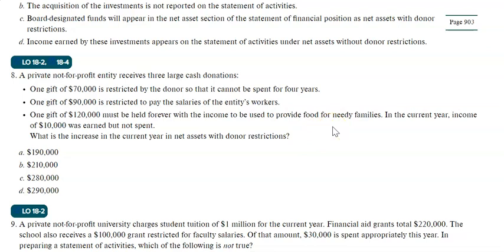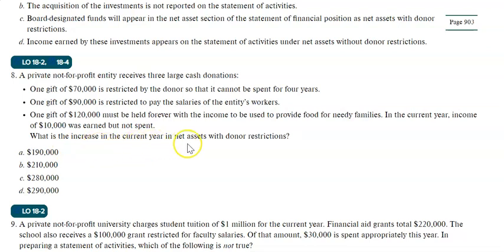That means whatever income you are getting, the donor also restricted that it will be used for the food. So the income from that investment or that endowment will also be with restrictions. So here in the current year, income of 10,000 was earned but not spent. Before spending it, it is still in the with restrictions category.